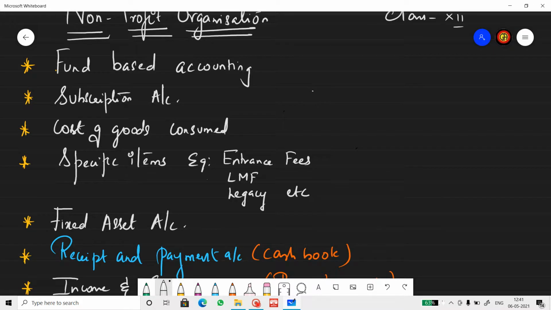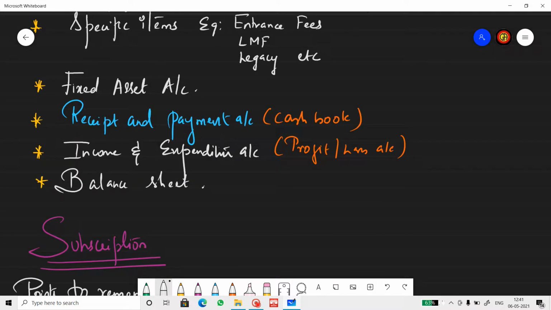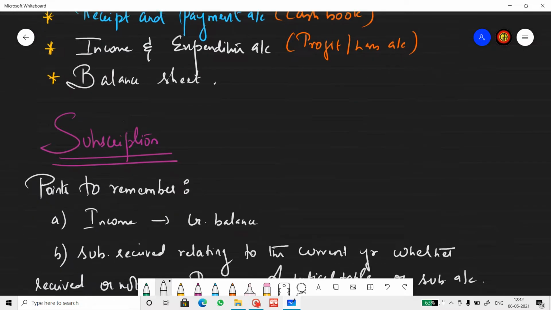Apart from these 5, we should also know receipt and payment account, which is the replacement of cash book, and income and expenditure account, which is the replacement of profit and loss account. And last but not the least, balance sheet preparations. But remember one thing, you will be able to do the income and expenditure account and balance sheet correct only when you deal with the adjustments properly. And adjustments are just the first 5 things that I explained in the beginning. If you are clear with the first 5 items, then I'm sure you will be able to get the balance sheet tallied. So the first thing is subscription.